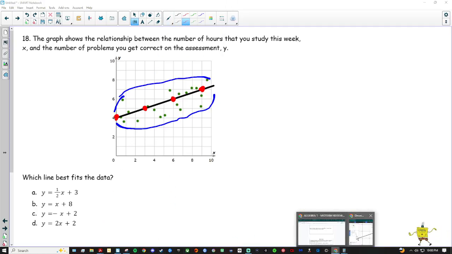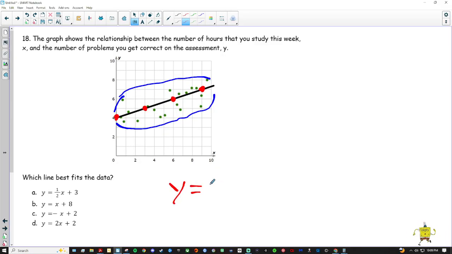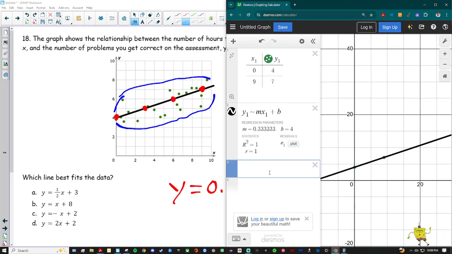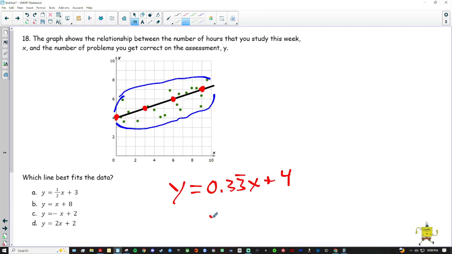So if I'm looking here, I have y equals 0.33 repeating x plus 4. If I turn 0.33 repeating into a fraction, that's 1/3. So really, it's y equals 1/3 x plus 4. So if I'm looking here, this negative definitely doesn't make sense. I don't have a negative. Plus 8 is really far away from 4, so I don't think it's B either. So the question is A or is D closer?